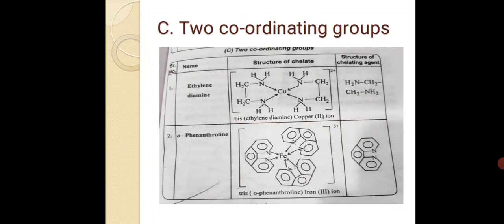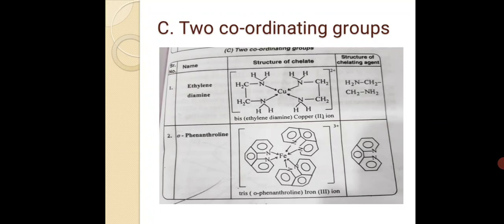Then next, two coordinating groups. Classification according to two coordinating groups: ethylene diamine. Structure of chelate: bis-ethylene diamine copper ion. Structure of the chelating agent, ethylene diamine.